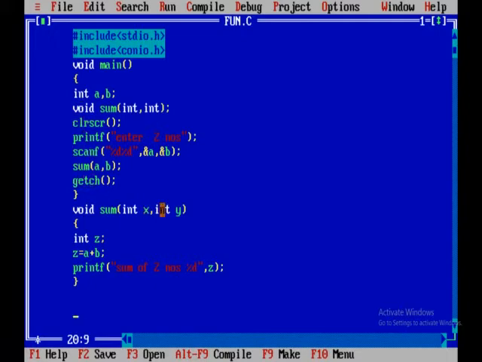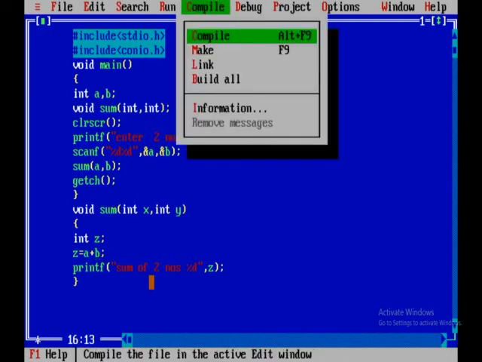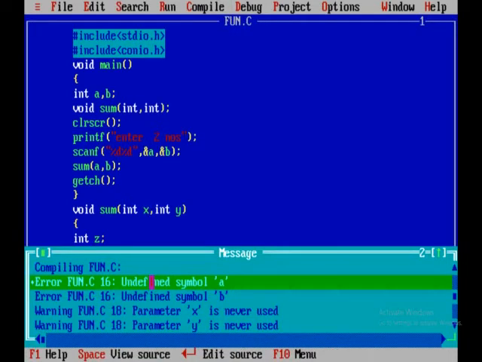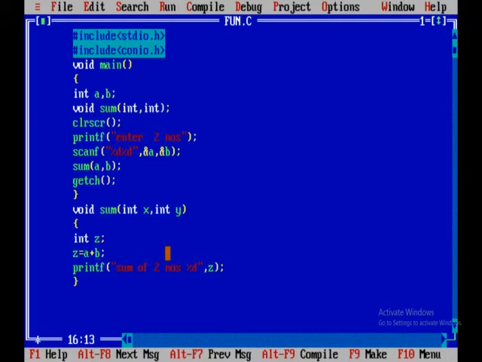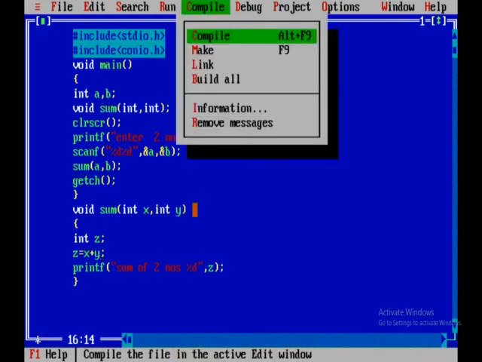And x and y are in the sum function only. Why? Because this sum function is initializing the values for x and y. So x and y you can use here. If you write a plus b here, you will get an error. See, look at the error: undefined symbol a, undefined symbol b in function, line 16. That means you are not supposed to use a plus b here. Here we should write x comma y. Why? Because we are copying the value of a to x, and the value of b to y.